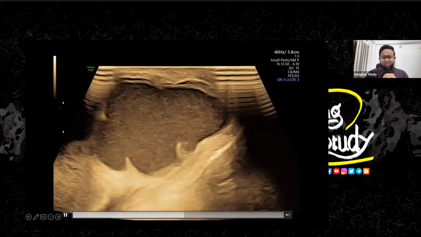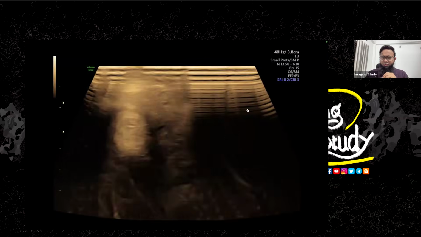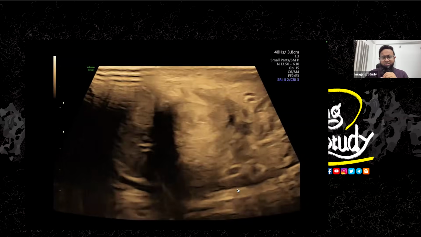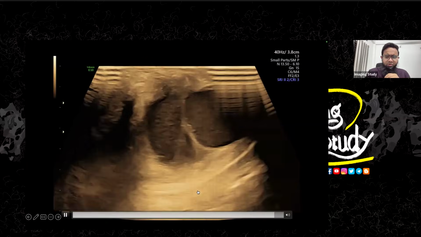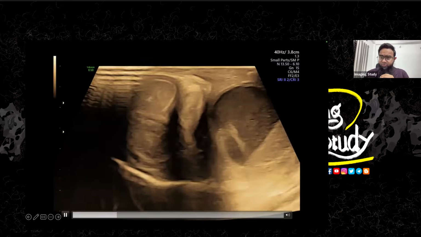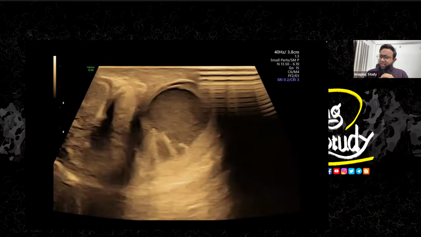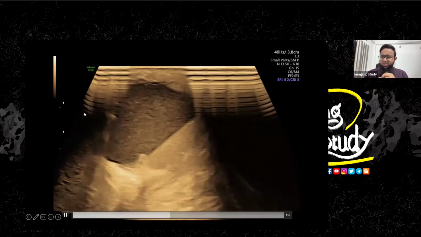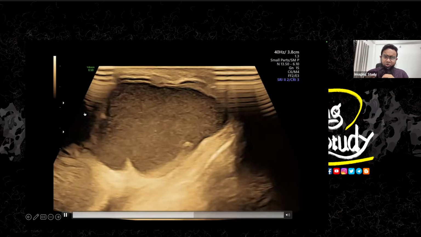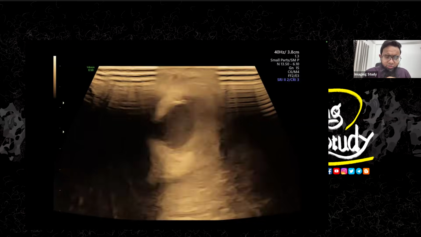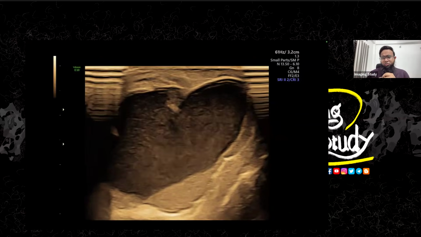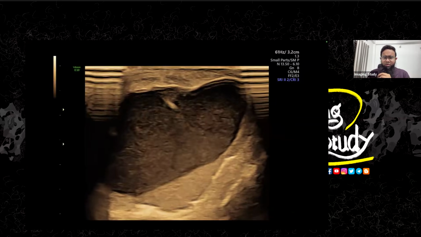So what can it be? You can see the skin thickening with some fat plane irregularity. So this lesion should be counted as a penile abscess. You know, it's a penile skin abscess, not from the urethra, but it is compressing the corpus spongiosum. So urethral dilatation is a very common association. So now you can see what's going on here.